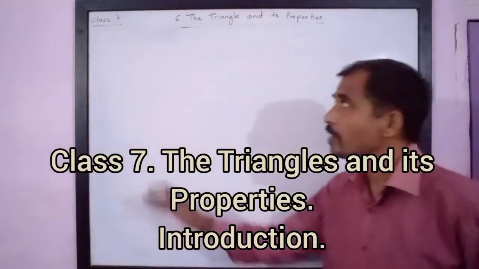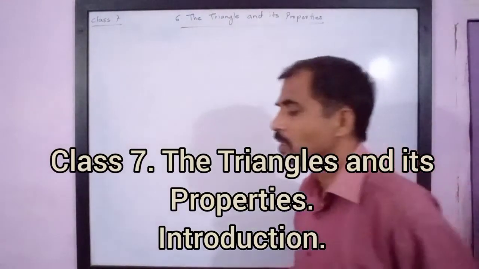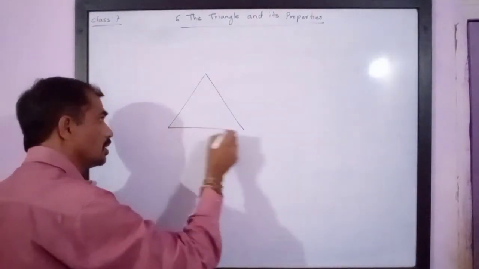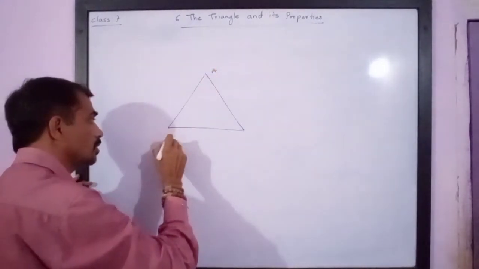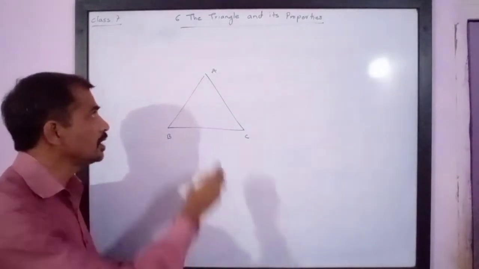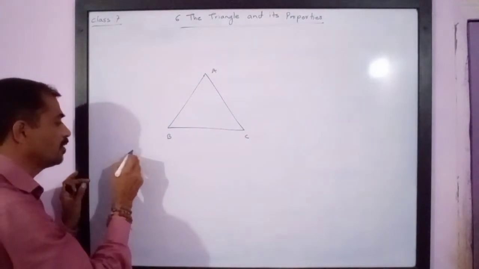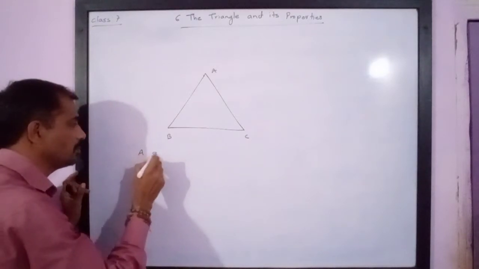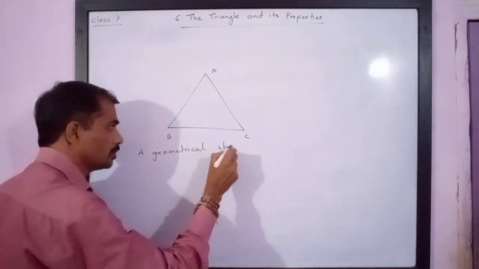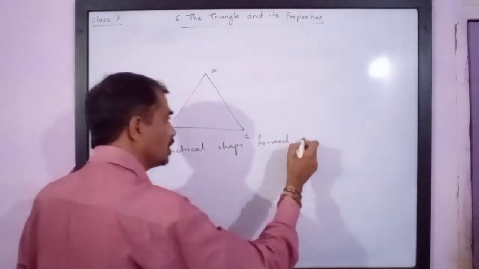Dear friends, in class 7, let us study the 6th chapter, the triangle and its properties. Now, every triangle has, we have already studied, let us revise it. If this is a triangle, so triangle is a closed figure formed by three sides. So triangle is a geometrical figure, you can say, a geometrical shape formed by three sides.